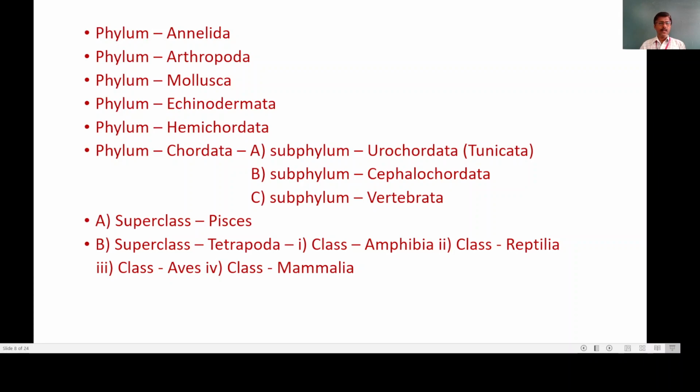Then the superclass Pisces, and the next superclass is Tetrapoda, and it is again subdivided into four classes. The first class is Amphibia, the second class is Reptilia, the third class is Aves, the fourth class is Mammalia.